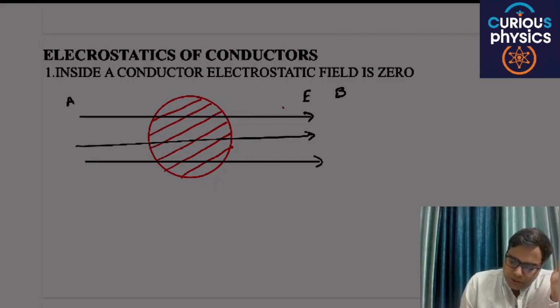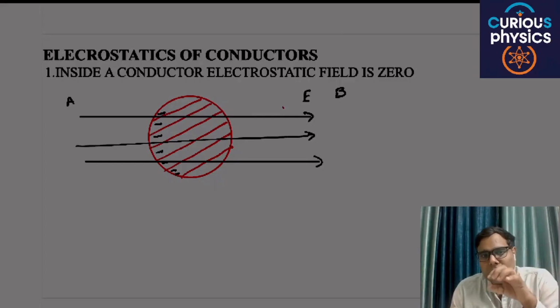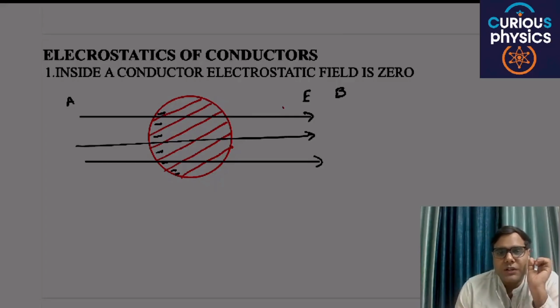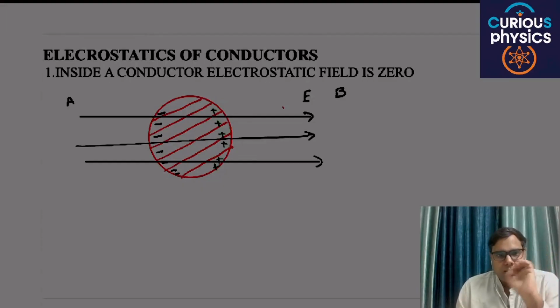So in this portion, the negative charge will accumulate. And if the electrons move from right to left, then at the right hand side there will be a net positive charge, according to conservation of charge. Are you able to understand my point?